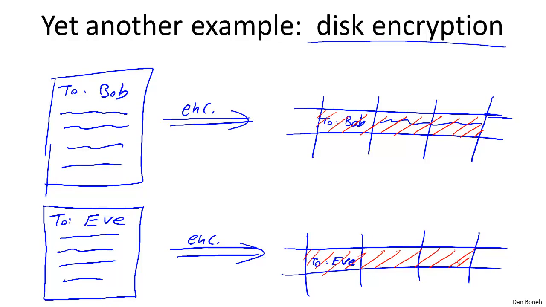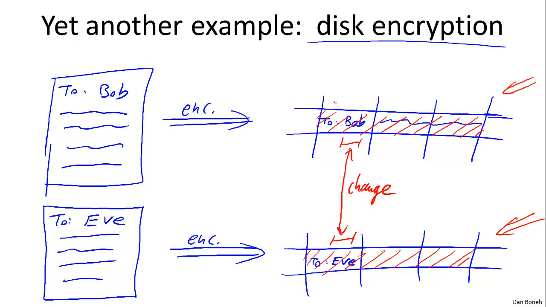Now, an attacker taking a snapshot of the disk before the edit, and then looking again at the disk after the edit, will see that the only thing that changed is this little segment here that's now different. Everything else looks exactly the same. So the attacker, even though he doesn't know what's in the file or what changed, knows exactly the location where the edit took place.